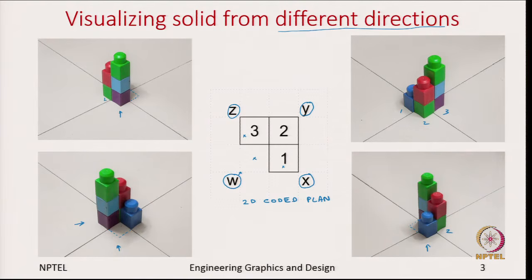So, here what we are doing is the object is fixed, but the observer keeps moving. So, in this activity we are trying to visualize how the same object looks when you look from different directions.